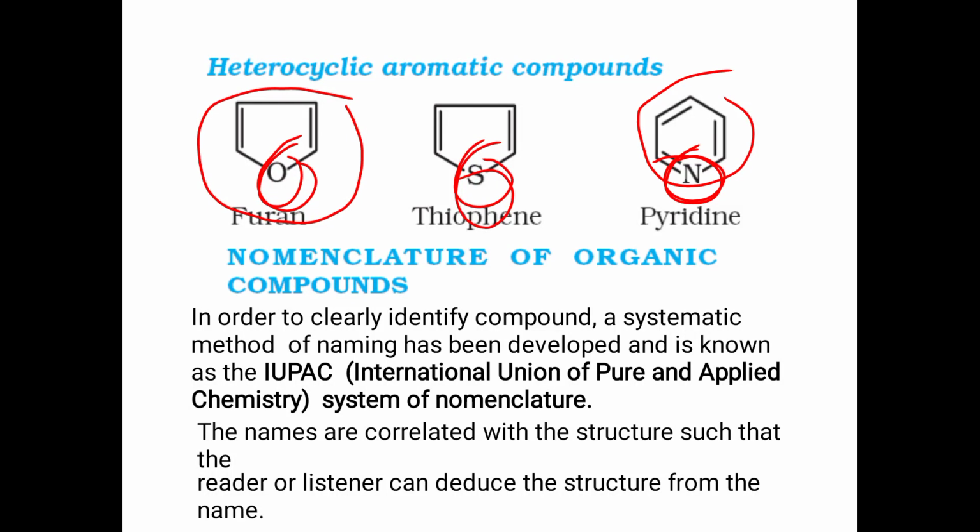Children, we all have a name. We are identified on the basis of our name. Similar to this, organic compounds also have names. The naming of organic compounds is known as nomenclature. How to name organic compounds?